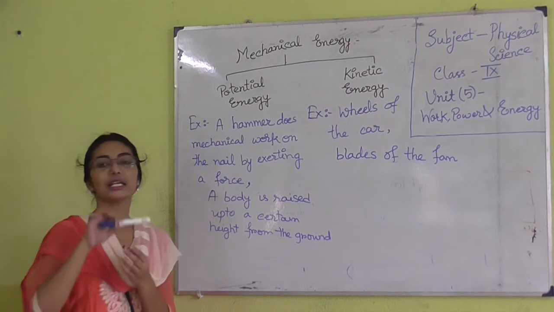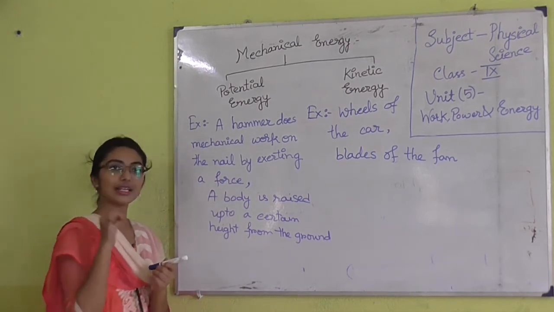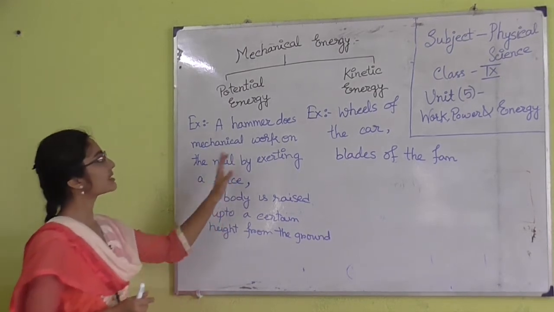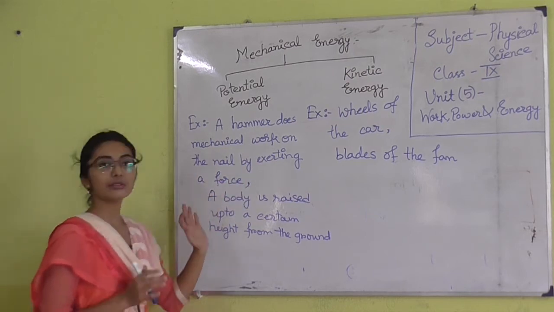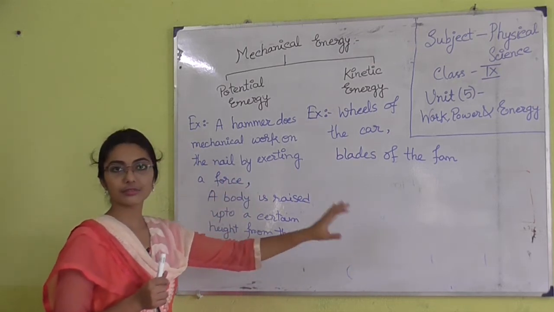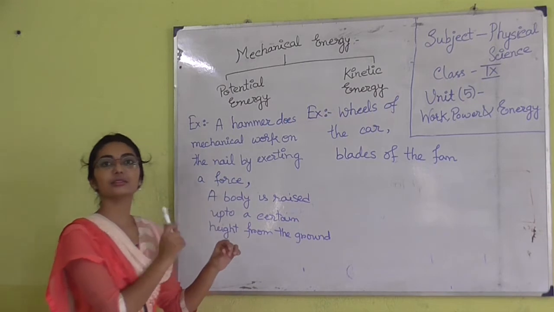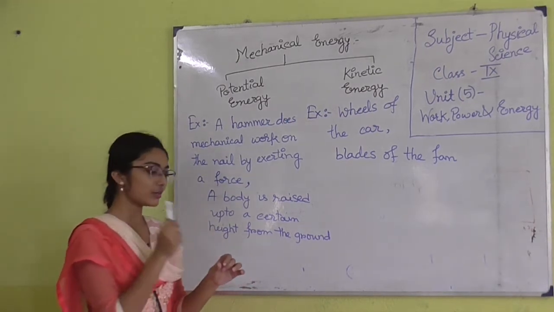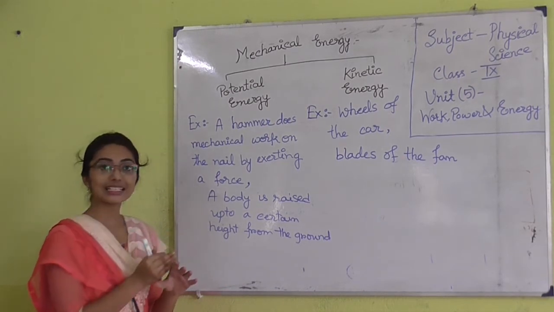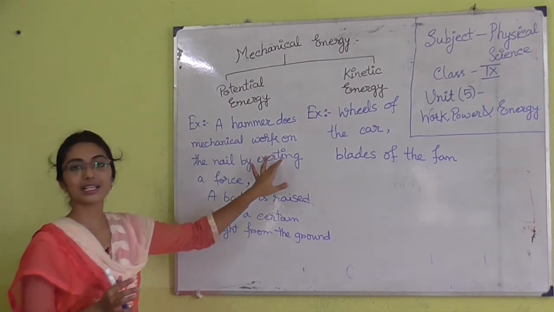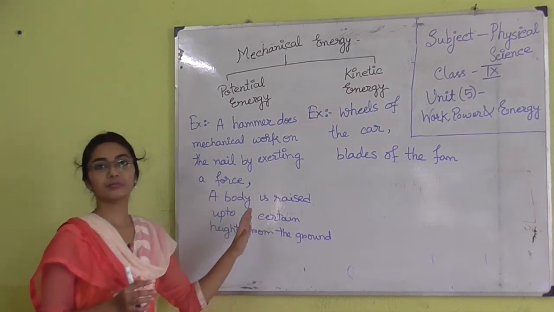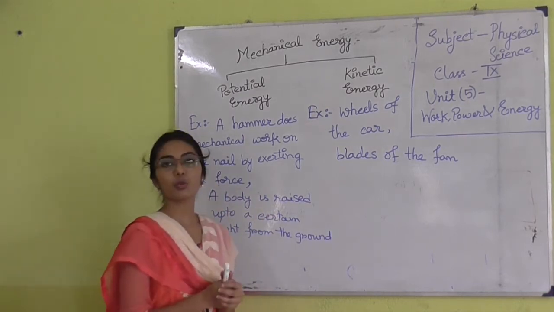Due to this height, within the pen there is an amount of energy deposited. That energy is known as potential energy. Sometimes a hammer does mechanical work on the nail by exerting a force. Due to the hammering on the nail over the surface of the wall, we need to do some work on the hammer. We have to do the work by the hammer on the nail. So we are doing some amount of work, and this work is converted into potential energy and deposited in the nail. So, this is about potential energy.